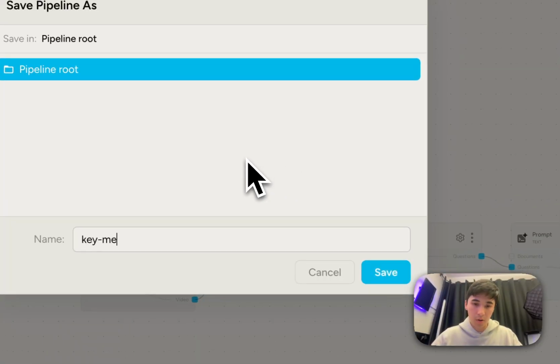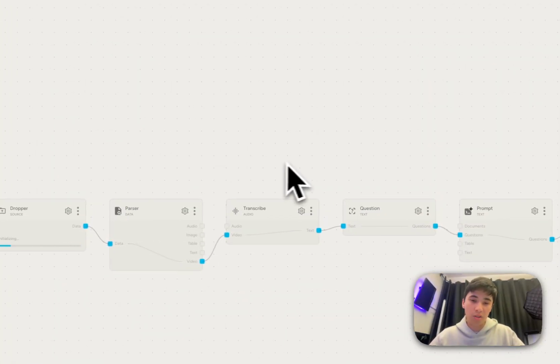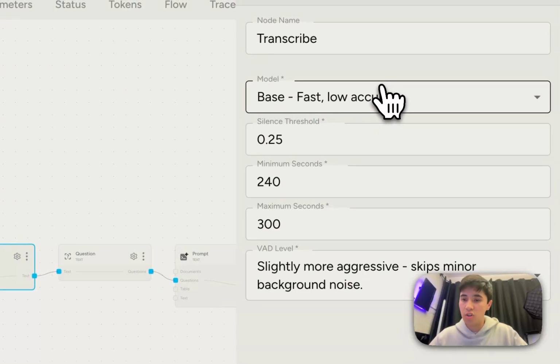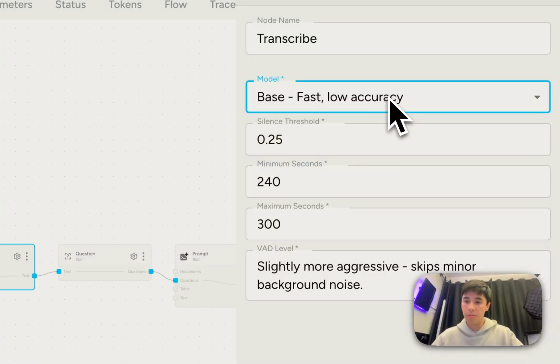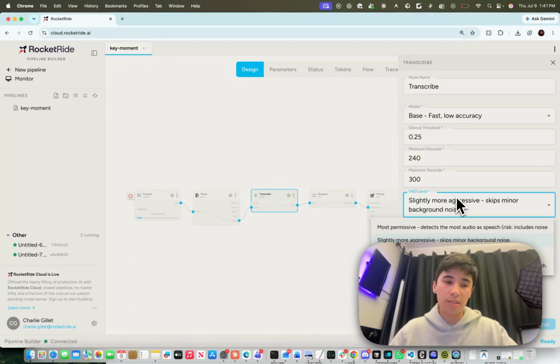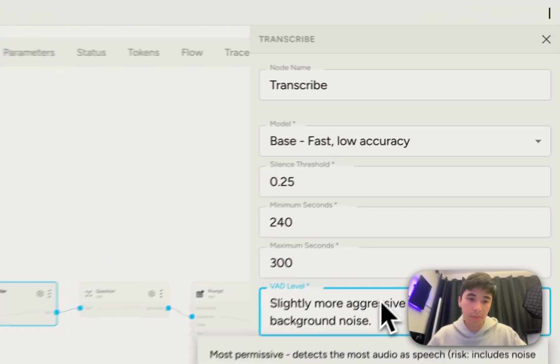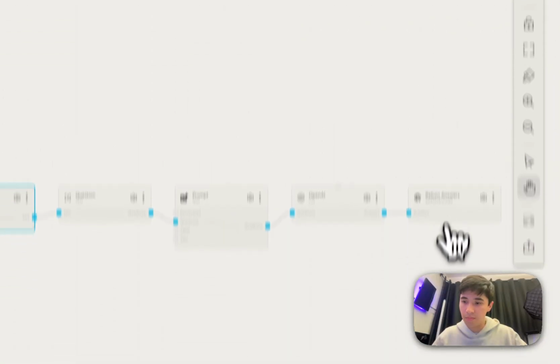We'll just name it key moment. And then let's say we want to change other settings in the other nodes. So for example, in the transcribe node, we can change the model if we want to prioritize speed over accuracy or the other way around. We have options to make those trade-offs. And then we also can change the VAD level. This determines how aggressive the filtering of background noise in the video is. So the pipeline will run, and we can see anything else we want.